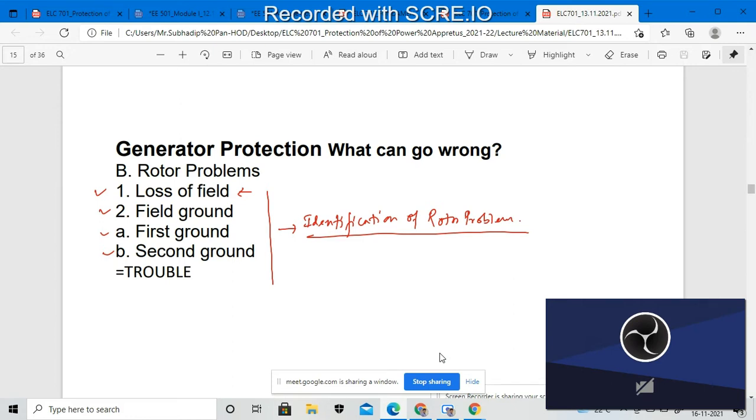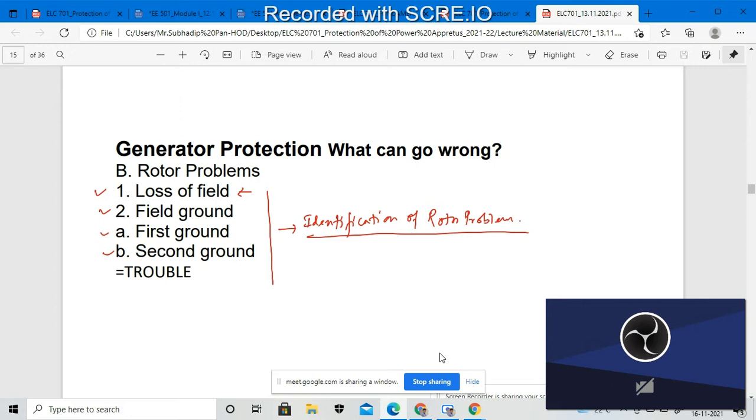During the operation, any kind of loss may occur inside the magnetic field. If this magnetic field is grounded in the first cycle of operation, it is called the first grounding. In the second cycle of operation, if the magnetic field is grounded, that will be called the second grounding operation. That is the identification of the rotor problem.